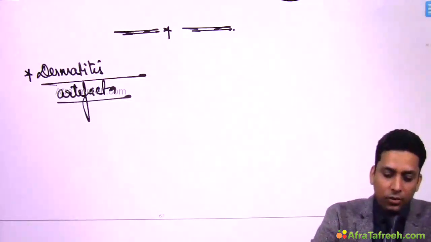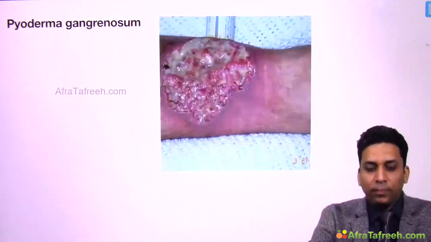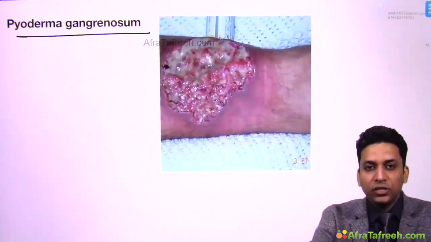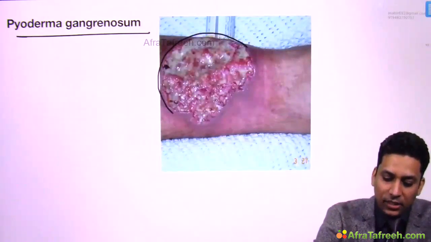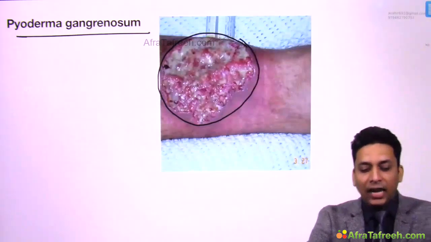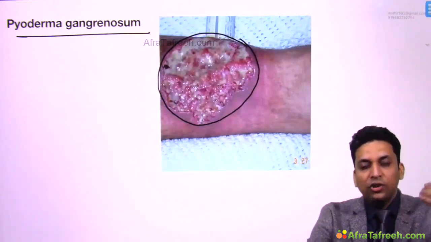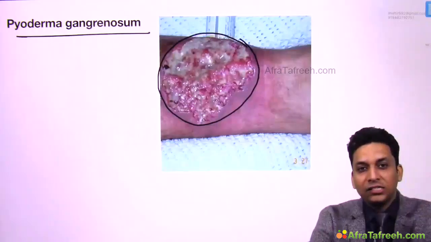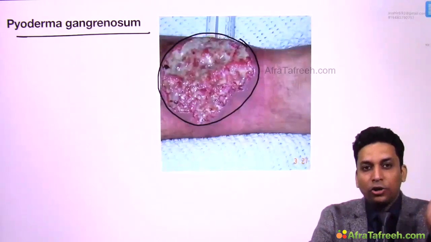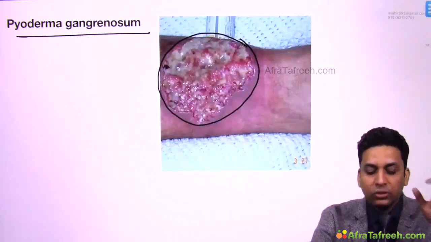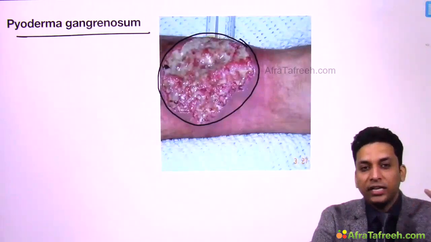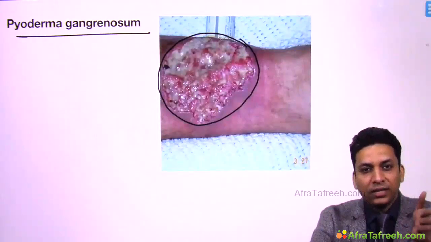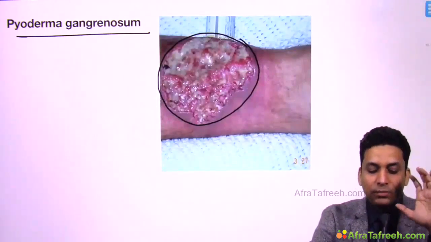Let us see images from this group. So here you can see this is a patient suffering from pyoderma gangrenosum. As I told you, pyoderma gangrenosum is a type of neutrophilic dermatosis where ulcers with undermined edges are seen, and this is a diagnosis of exclusion. Generally, you have to exclude all the common causes of ulcers in the lower leg, like venous ulcer, arterial ulcer, any bacterial, viral, mycobacterial or tubercular ulcer. So if nothing is found, then you should suspect pyoderma gangrenosum, and in these patients many a times you will find some associated systemic disease like ulcerative colitis, Crohn's disease, rheumatoid arthritis or SLE. So this is pyoderma gangrenosum.